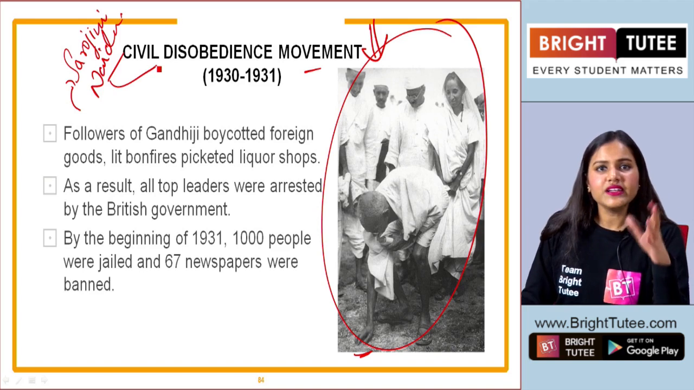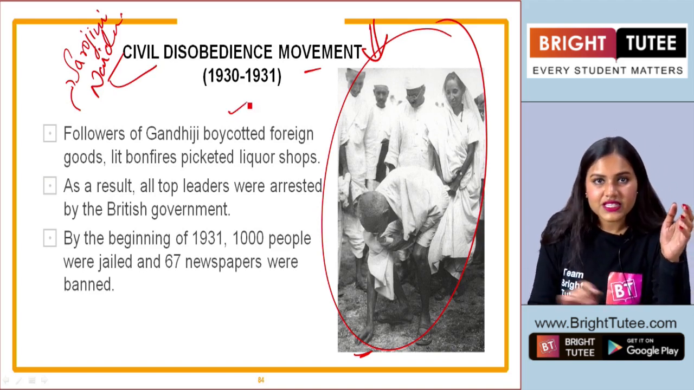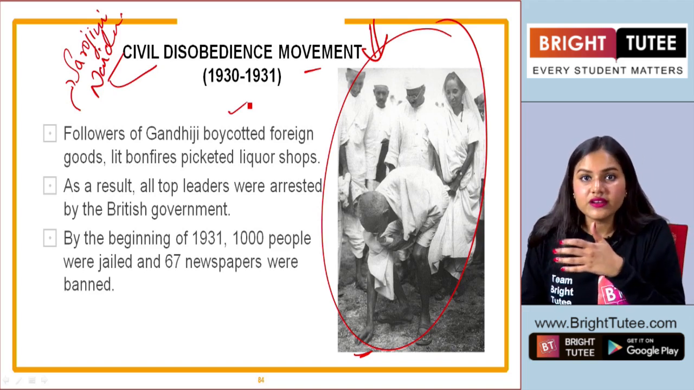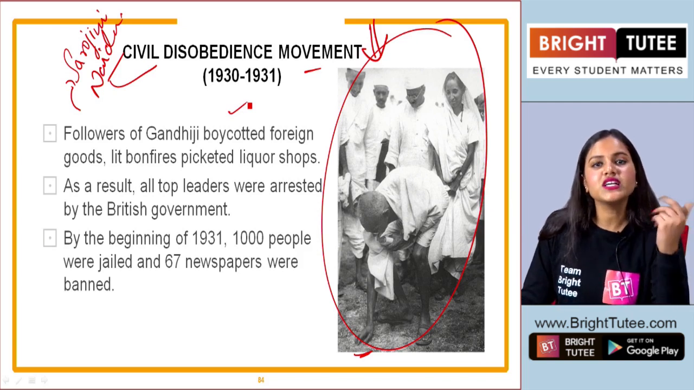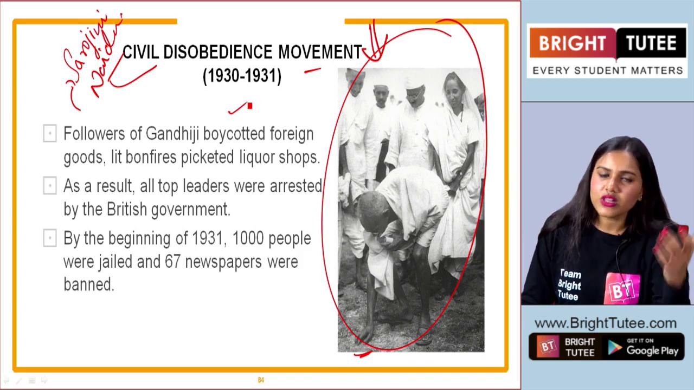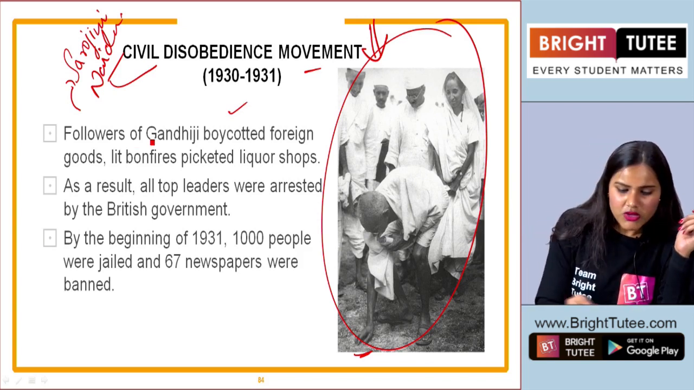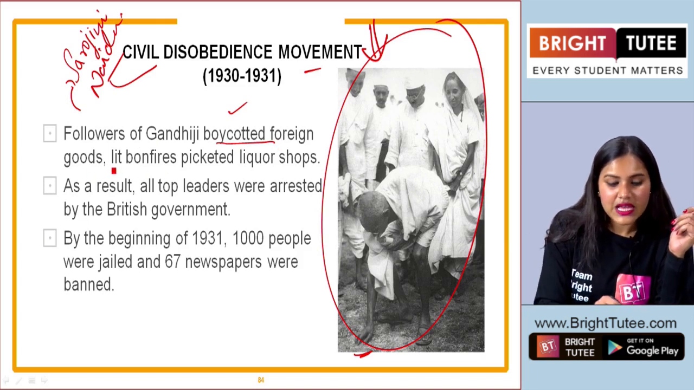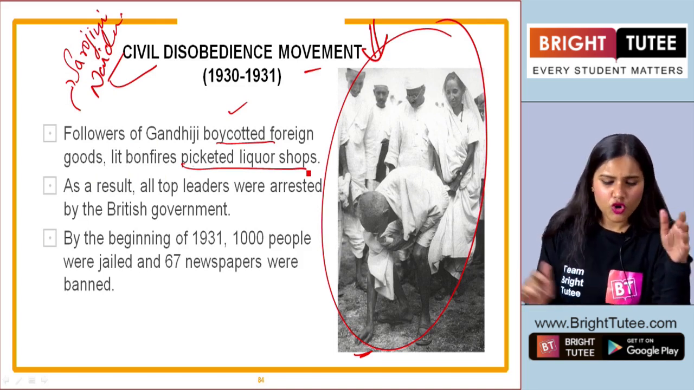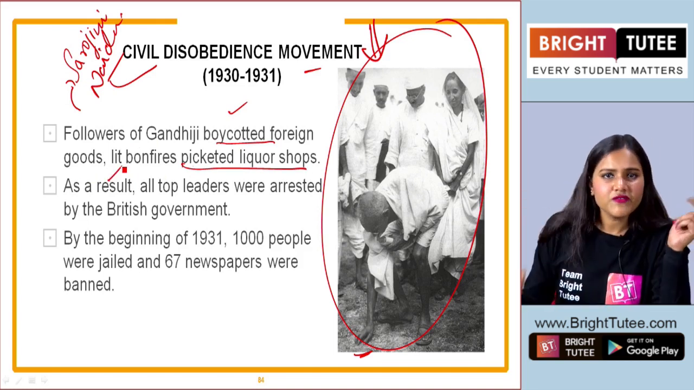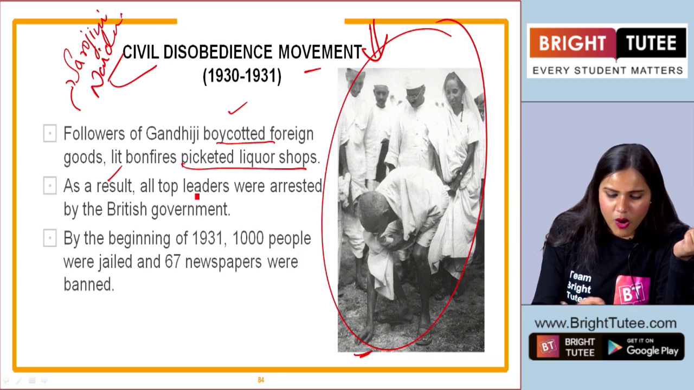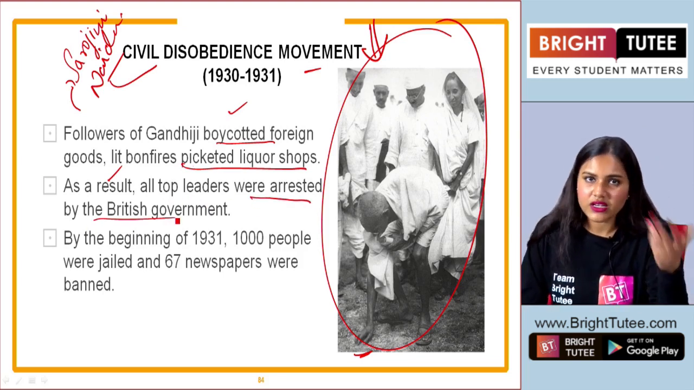But again, we see that many leaders were arrested during this period, when the government saw that Gandhiji, along with many important leaders, was breaking the salt law and posing a threat to the British government. So they decided to arrest all these important leaders. Followers of Gandhiji boycotted foreign goods, lit bonfires, picketed liquor shops, burned the liquor shops, and lit bonfires to burn foreign clothes, and so on. These were the measures that were followed. As a result, all top leaders were arrested by the British government, like I told you.